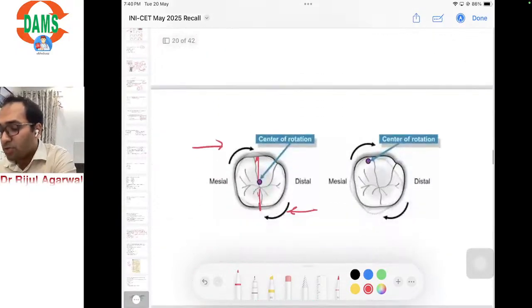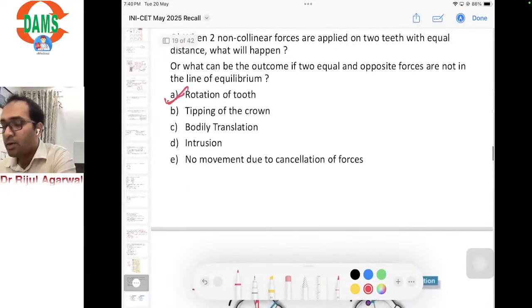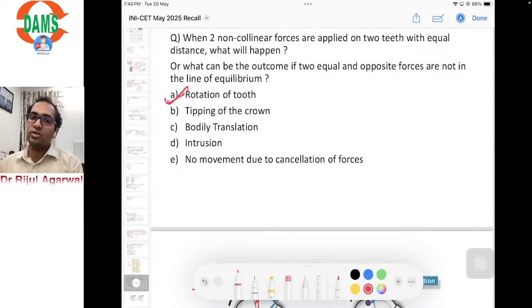What will happen? The tooth will rotate. This is exactly the definition of rotation. So how do you cause rotation of teeth? Apply two forces equal in magnitude, opposite in direction, at an equal distance from the center of resistance. What will happen? Rotation of teeth. Both varieties of recall that I got have the same answer, that it will lead to rotation of teeth.